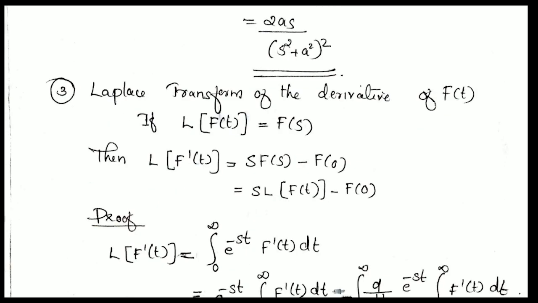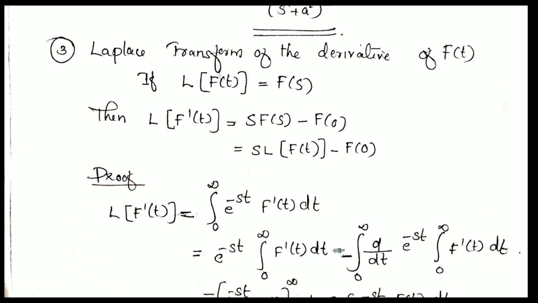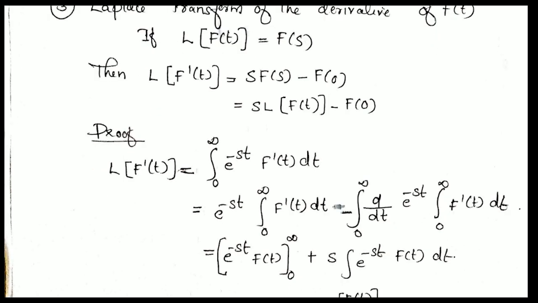The next property is Laplace transform of the derivative of f of t. How do we find the Laplace transform of the derivative of a function? The statement is, if L of f of t equals F of s, then L of f dash of t, the derivative of the function, equals s F of s minus f of 0, which is equal to s into L of f of t minus f of 0. F of s is equal to L of f of t.